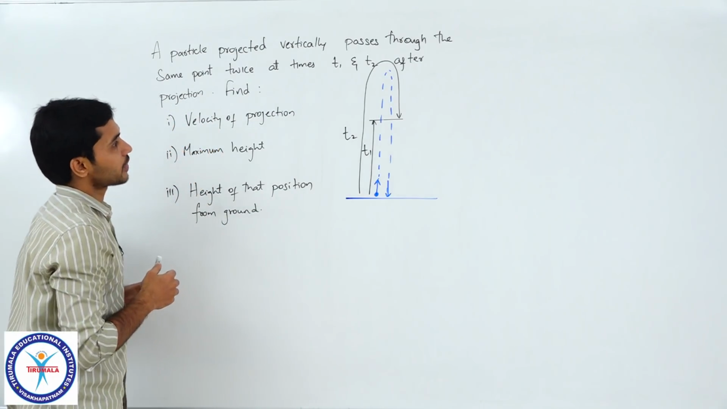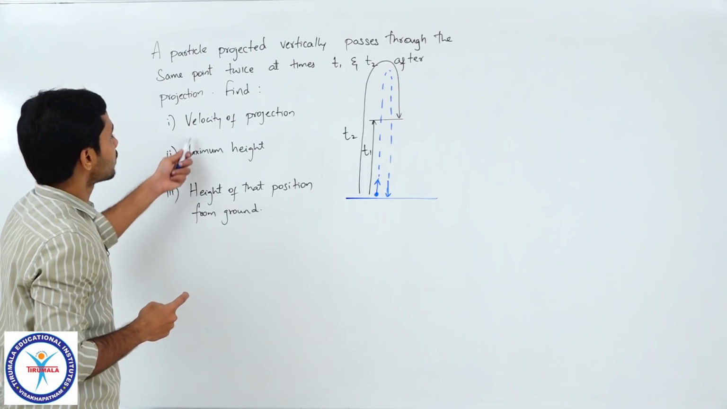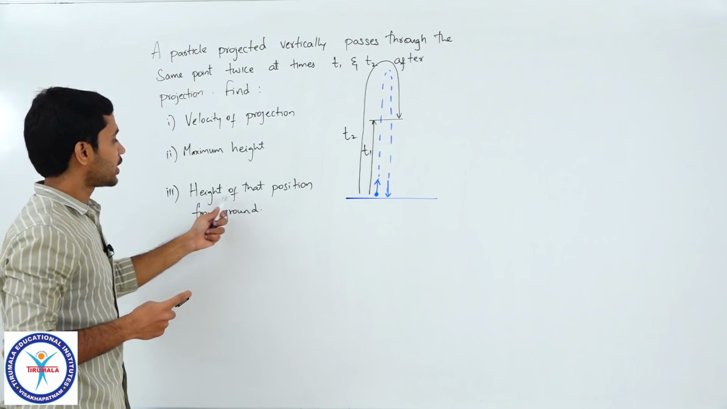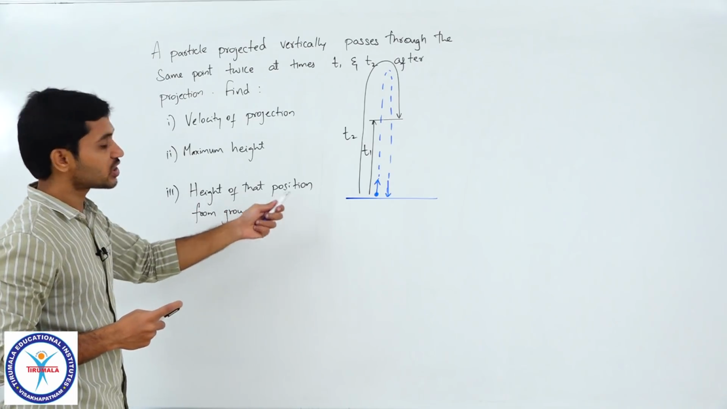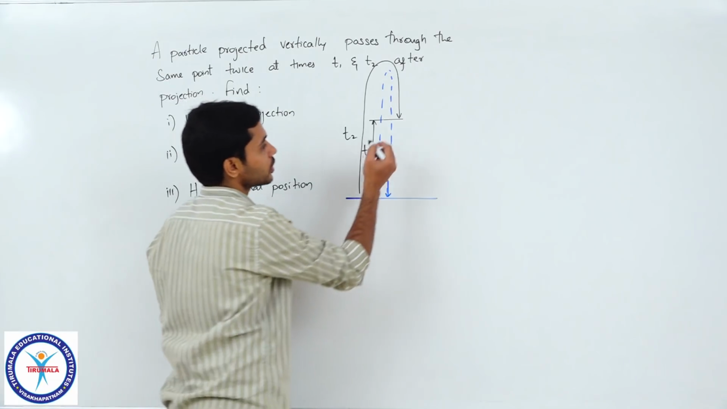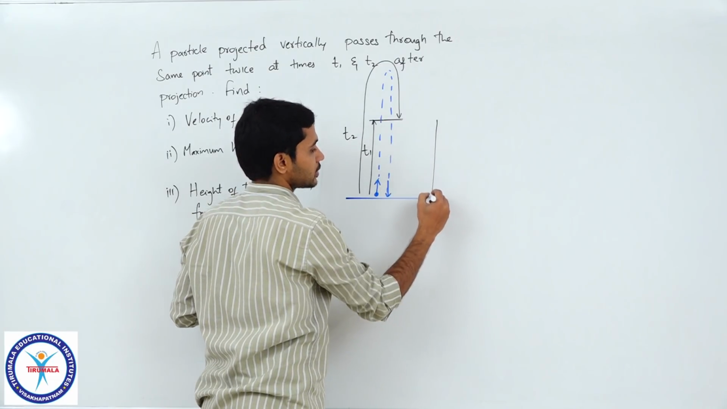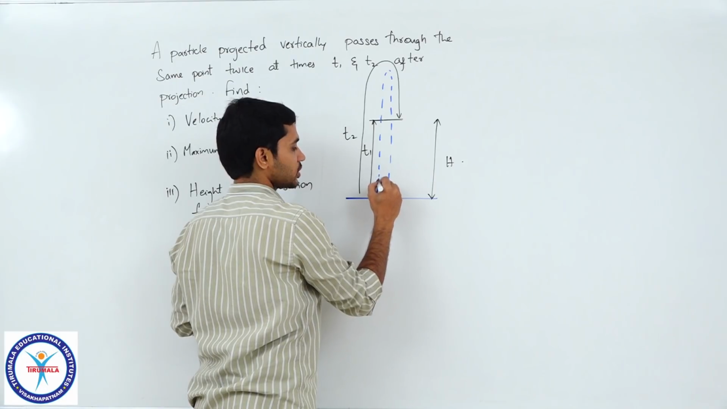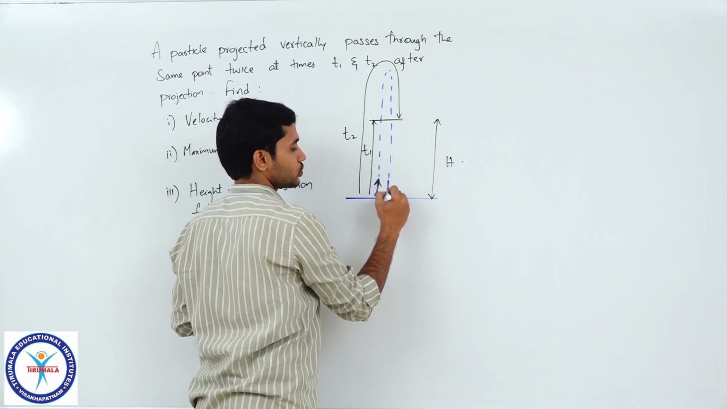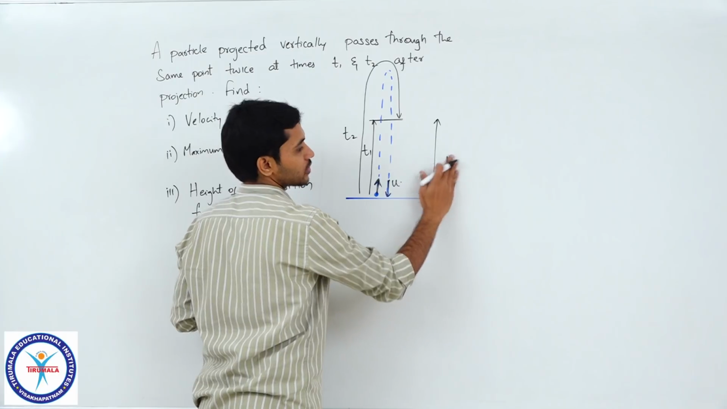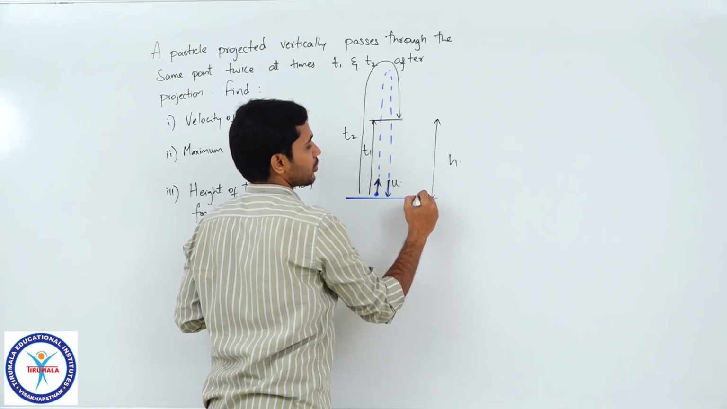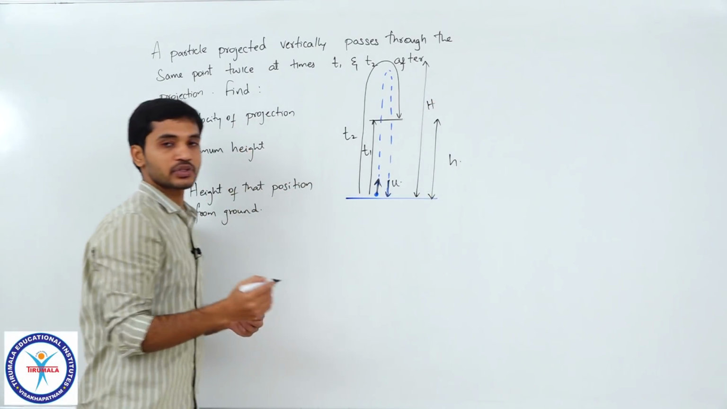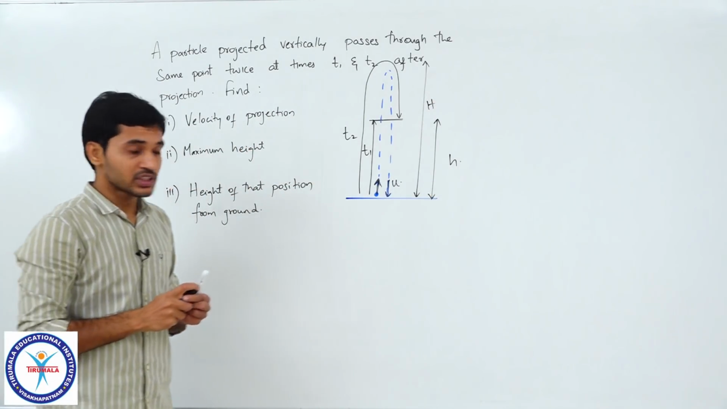Now, observe carefully. What are they asking us to find? Find the velocity of projection, find the maximum height, and find the height at which that position is from ground. So, we need to find this height, we need to find the velocity of projection u. Let us call this height as small h and maximum height as capital H. Clear? So, these are the values which we will have to calculate.